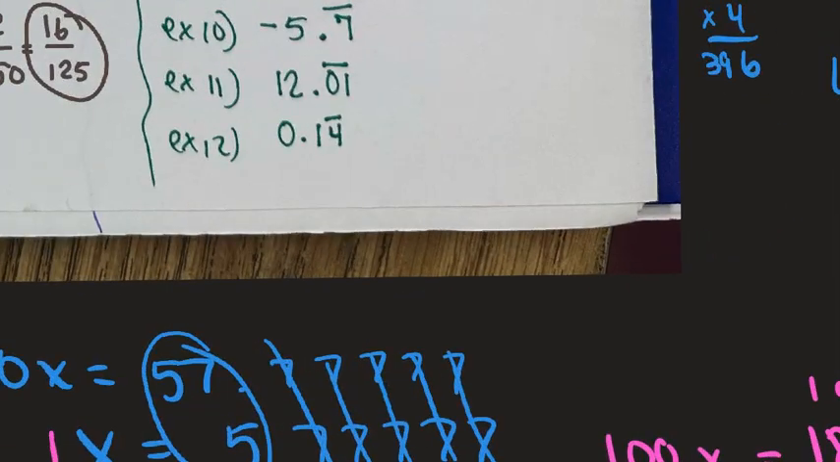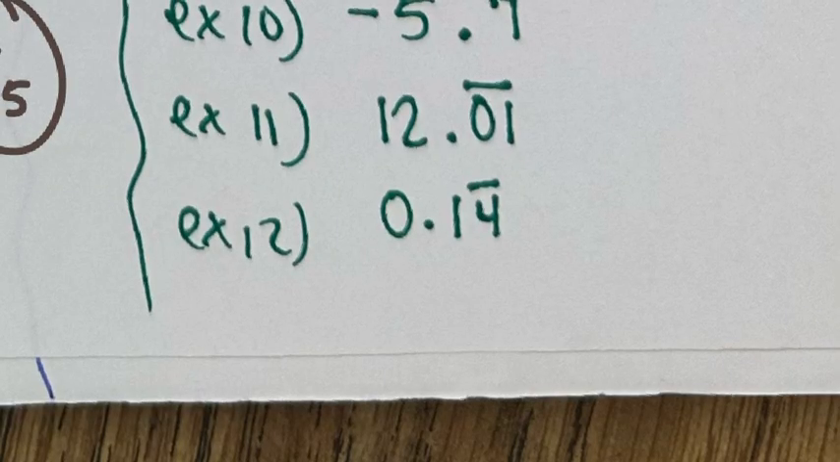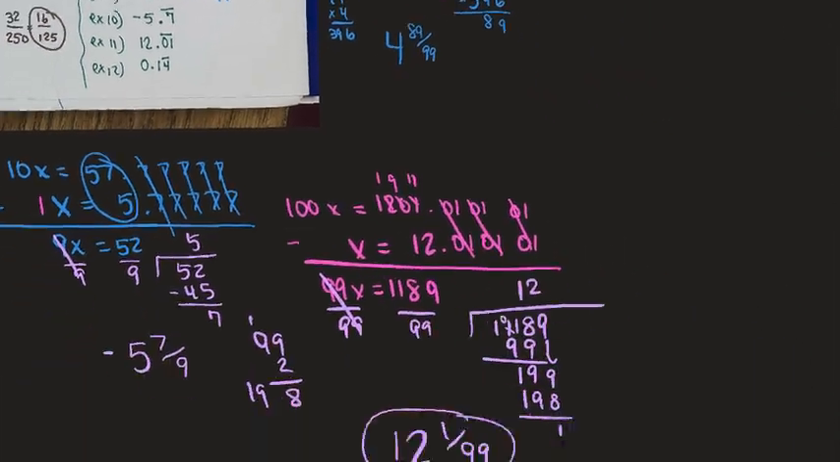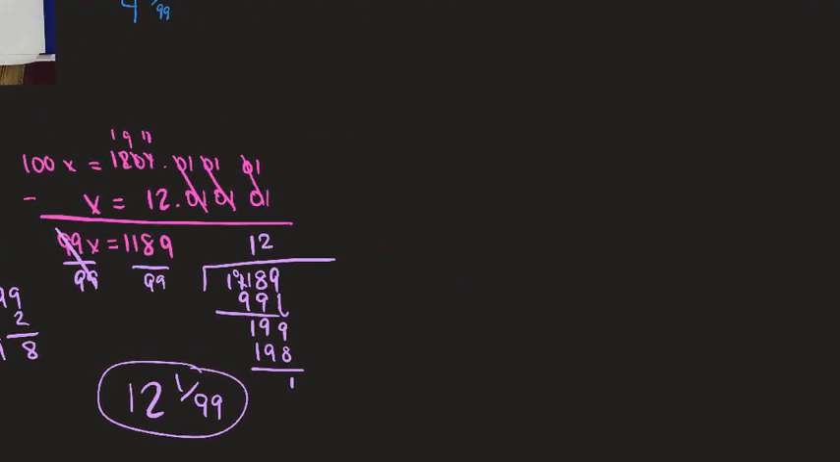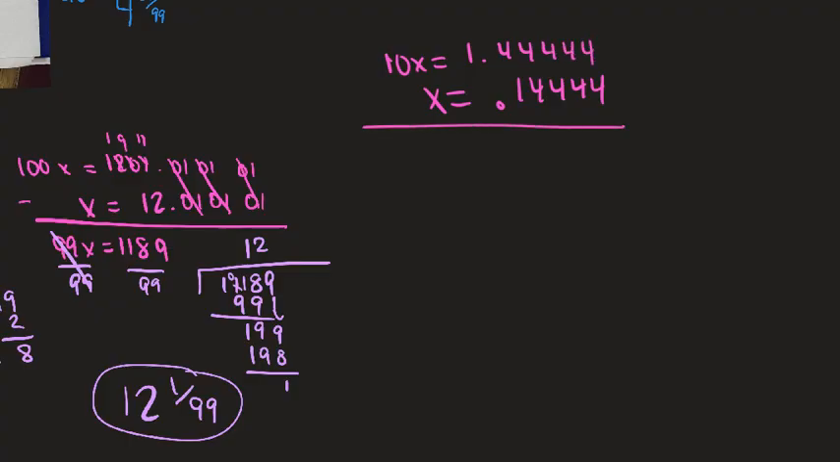Okay, we have one last question, and this one's weird. Because do you see the bar is only over the 4? The bar is only over the 4. Okay, so step 1 is to say let x equal 0.144444. This one is weird. I don't think we can do this because what if I do 10x? Then I get 1.44444. And that's not good because these go away, these go away, these go away, these go away. But look, this one doesn't go away.